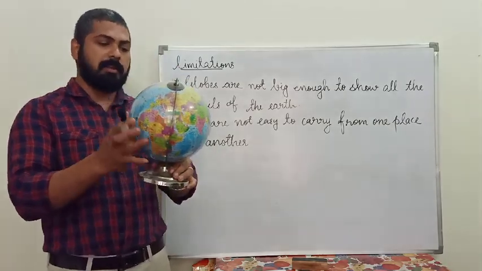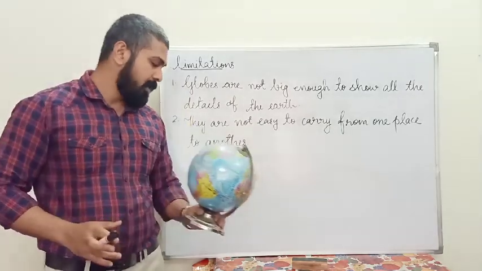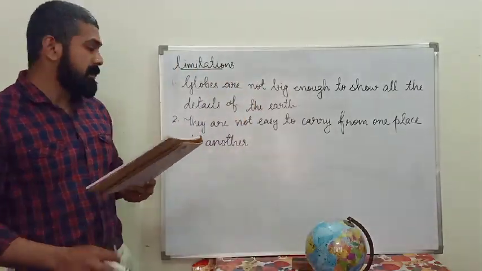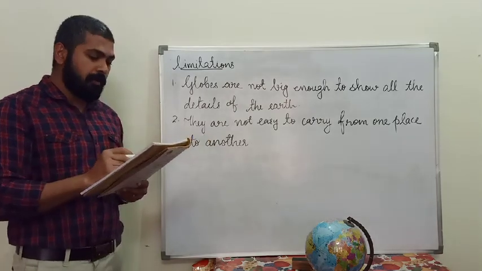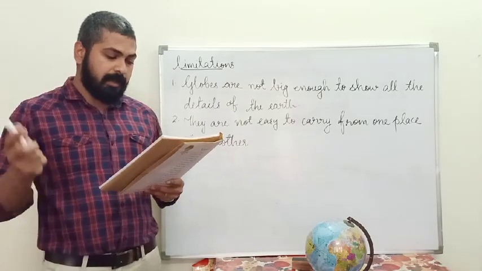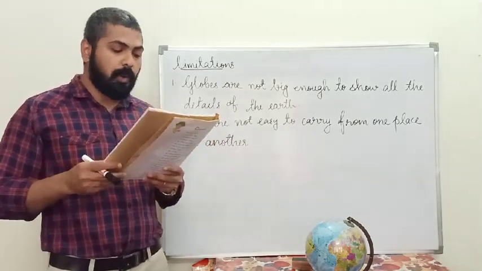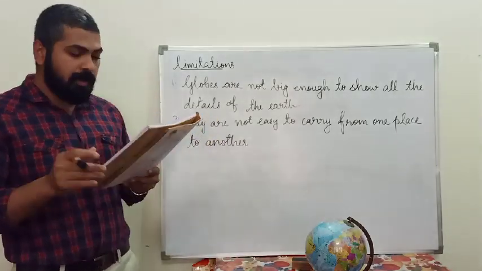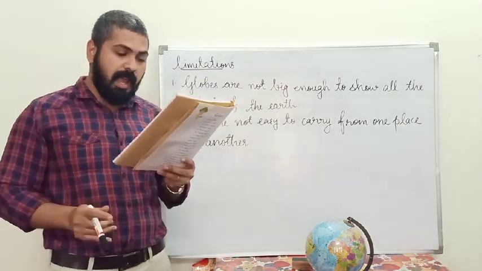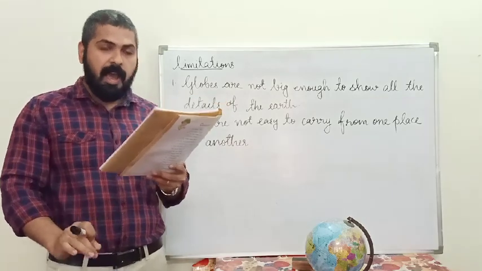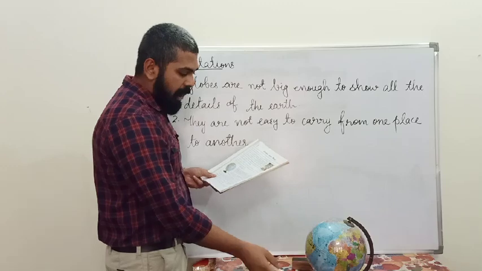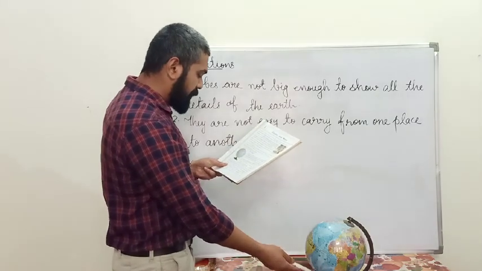This globe is not easy to carry from one place to another. So once again, let us recall our old lessons. First, the concept of the earth, and second, the globe. The shape of the globe is spherical, and it rotates from west to east. It has an earth axis and a north pole. There are two sides: the first one is the north pole, and the second one is the south pole.